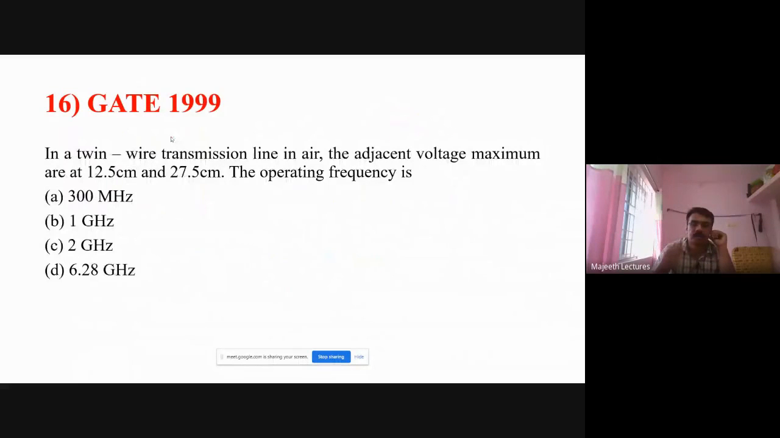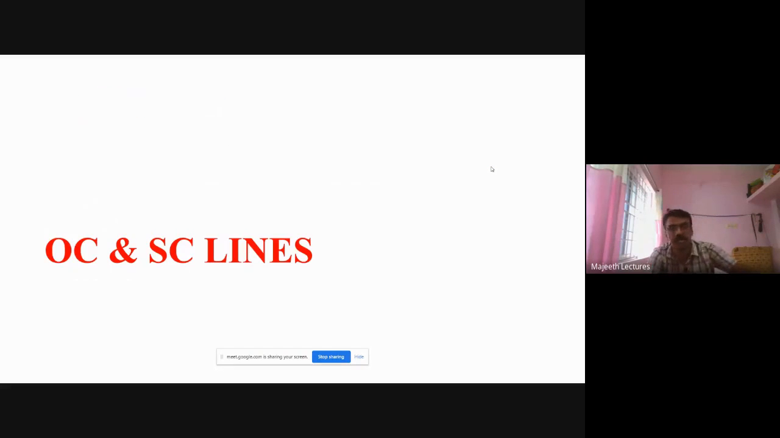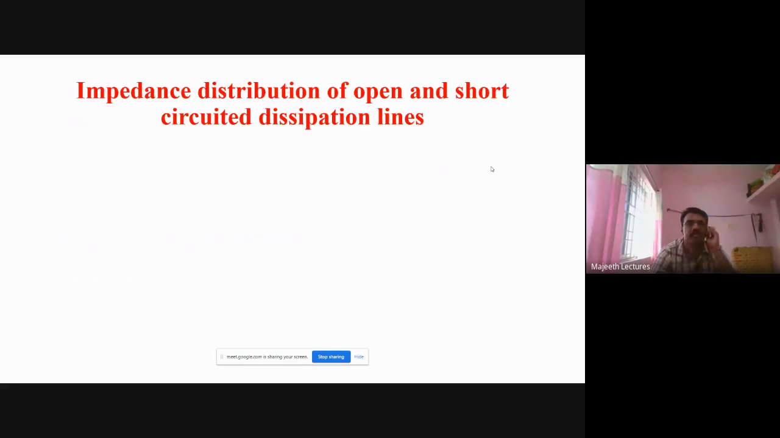And this is another question. Okay, this I will deal with later because it is talking about adjacent voltage minimum and maximum. So when I deal with all the things, then I come to this point. Okay. After dealing with this, I can come to that point. Now this is a very, very important point: open circuit and short circuit line. Right? So let me take some water.